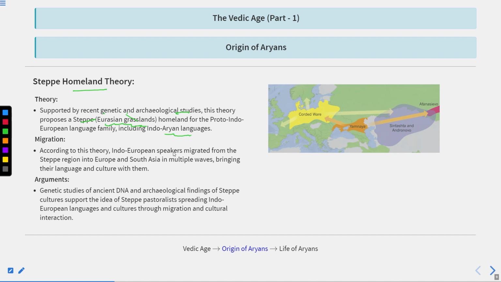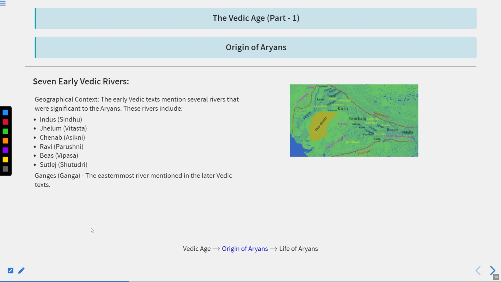Migration, according to this theory: Indo-European speakers migrated from the steppes region into Europe and South Asia in multiple waves, bringing their language and culture with them. Argument: genetic study of ancient DNA and archaeological findings of steppe culture support the idea of steppe pastoralists spreading Indo-European language and culture through migration and cultural integration. Clear? So these are the theories which explain the origin of the Aryans, from where Aryans came to India.